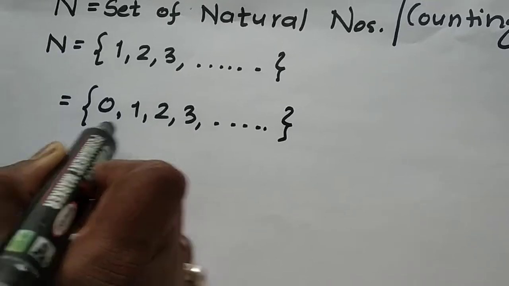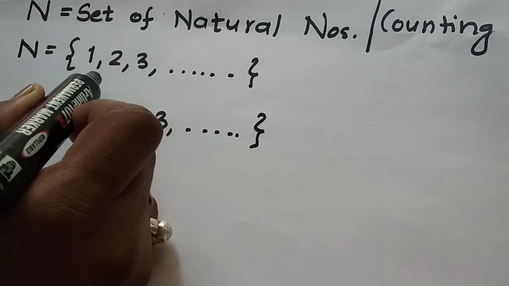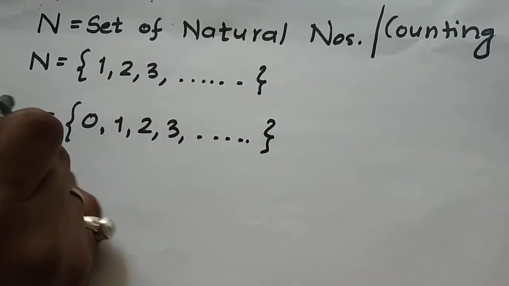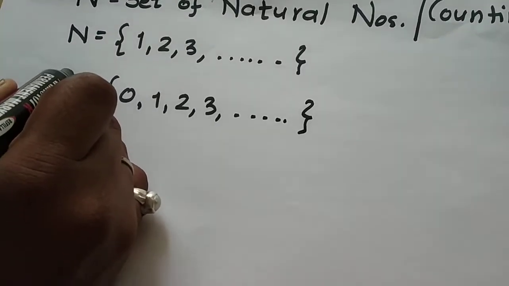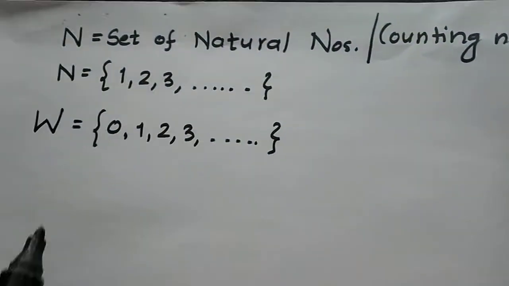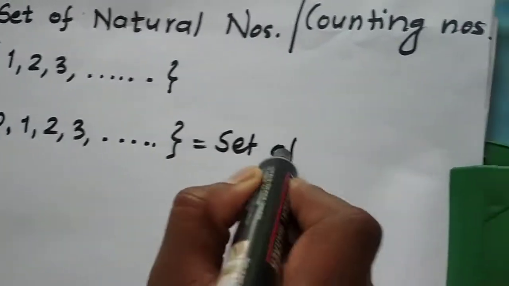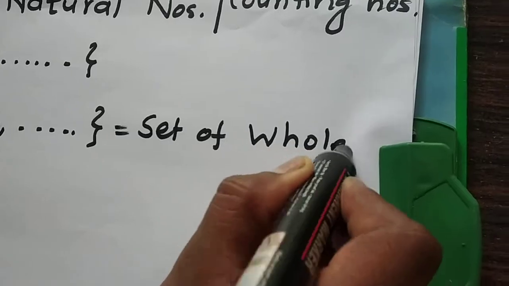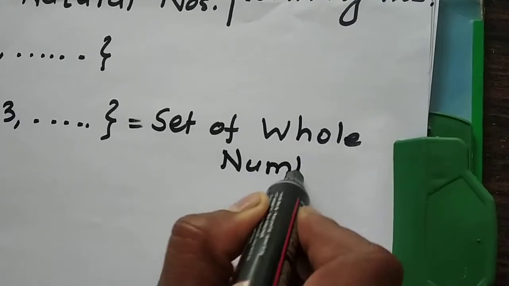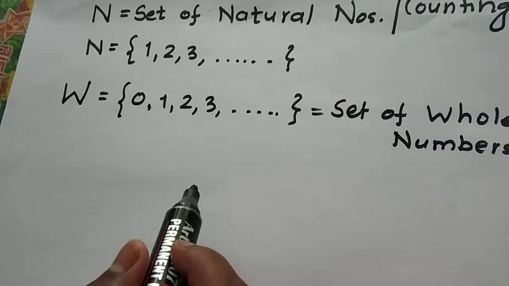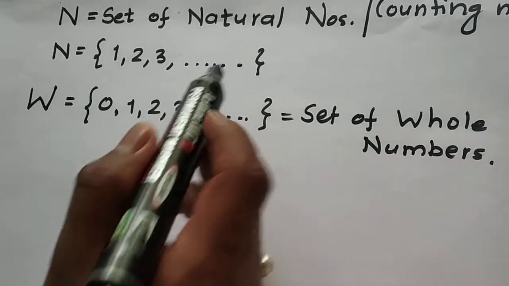This set, which contains 0 along with the natural numbers, is called the set of whole numbers. Friends, the set of natural numbers is also called counting numbers. These are the positive numbers.